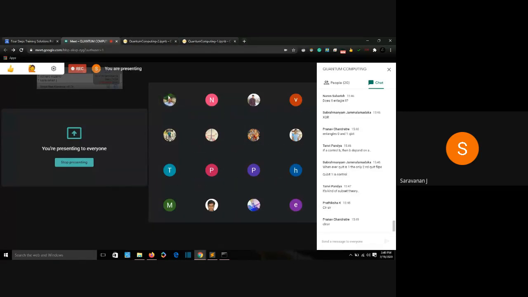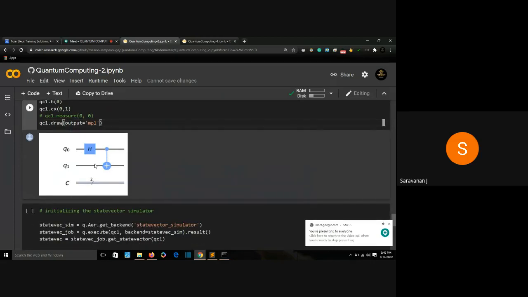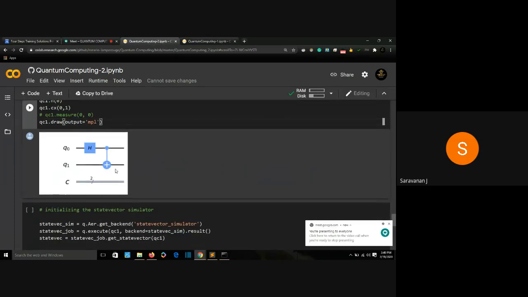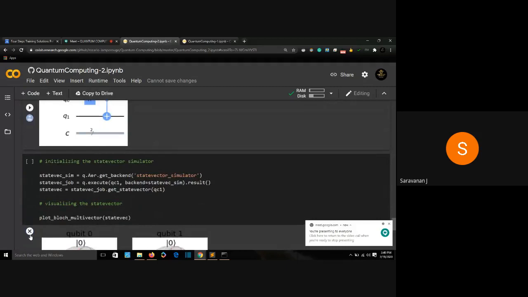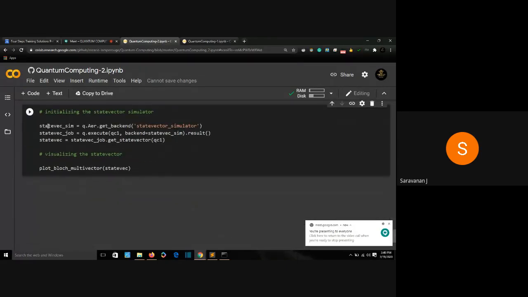All right. So I'll go below. Now I have my circuit which has a 0th qubit entangled with my first qubit. Now I'll initialize my state vector simulator. Close the simulator. I don't want you to show the results. Now I'm initializing my state vector simulator the same way.